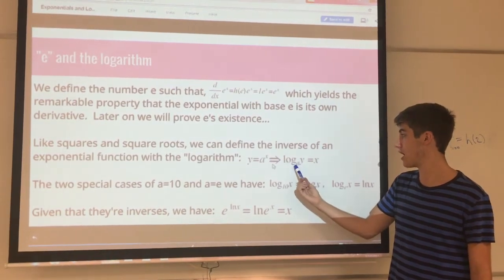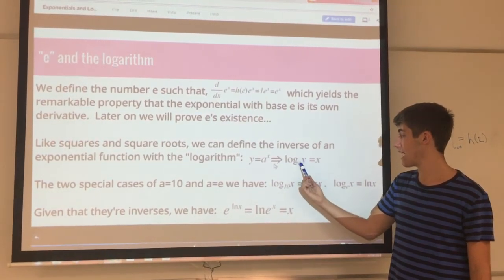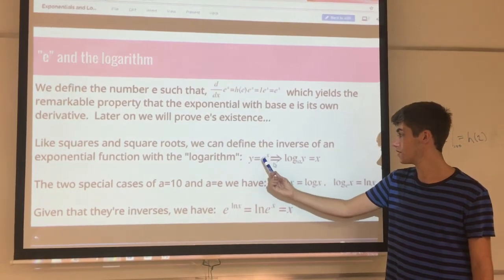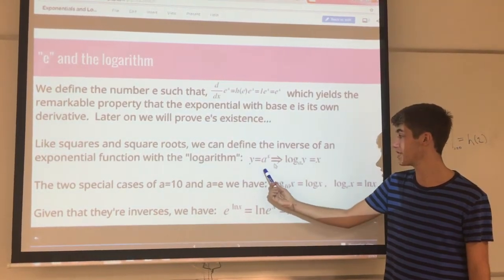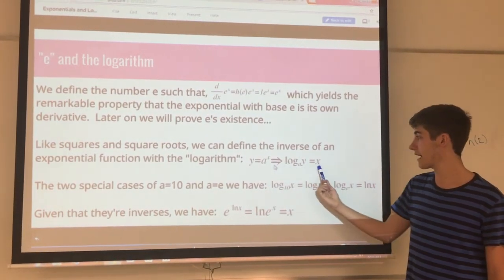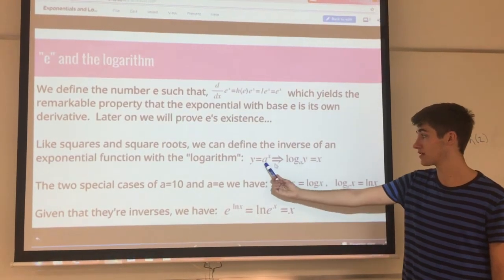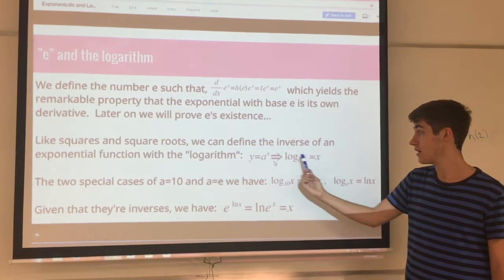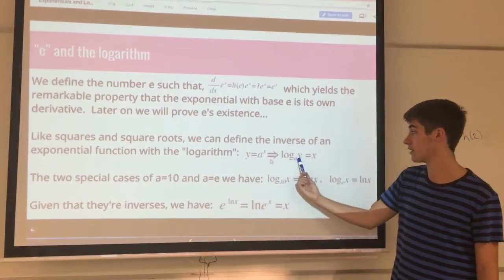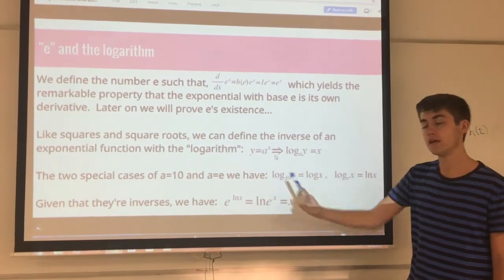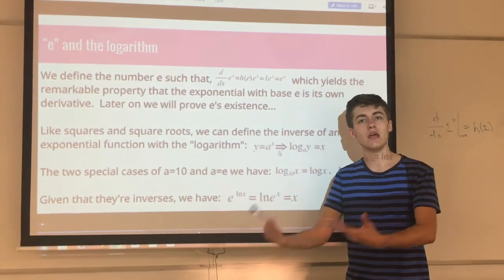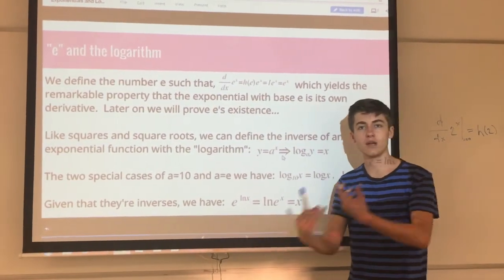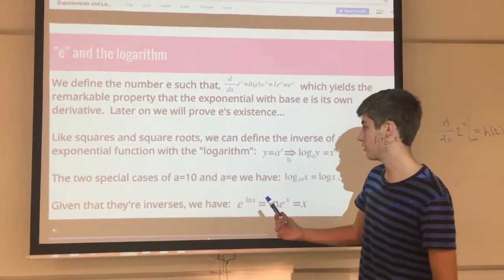So the reason it's base a here is because this is base a. If we take the log base a of both sides, we should get x, because the log base a will cancel out with the a to the x and give us just x. And because y is on its own, we just end up with the log base a of y. They're simply inverses of each other. It's like squaring a number and then square rooting it, or adding one and then subtracting one. You get right back to the original number.